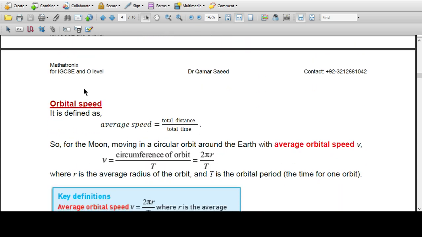The orbital speed is defined as the average speed, which is equal to the total orbital distance divided by the total time. So for the moon moving in a circular orbit around the earth, the average orbital speed v is equal to the circumference of the orbit, that is 2 pi r, where r is the radial distance between the earth and the moon, and t is the orbital time period.